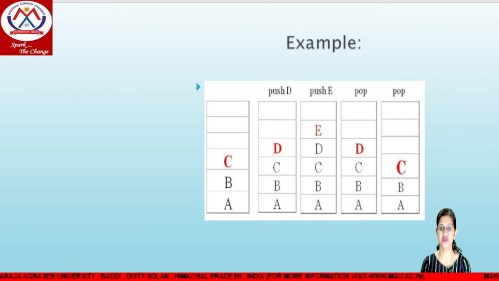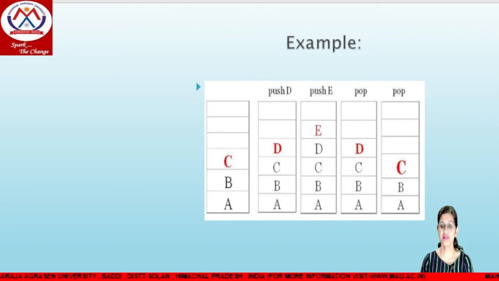Next is pop. Now what is the role of pop? As you know, the role of pop is deletion, meaning we have to delete the item where it is already present. So top is at location 4, at variable E. Now we have to delete the element E, and the top is decremented by 1. So the next operation is pop.